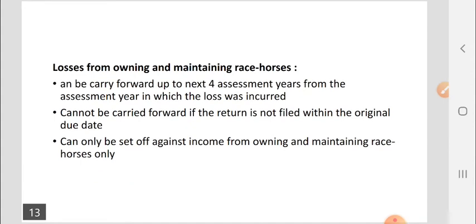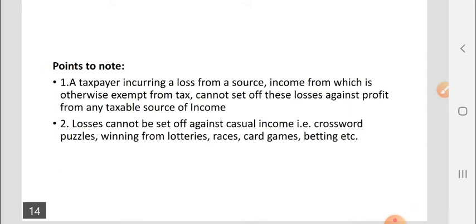Losses from owning and maintaining race horses. This can be carried forward up to the next 4 assessment years from the assessment year in which the loss was incurred. It cannot be carried forward if the return is not filed within the original due date. It can only be set off against income from owning and maintaining race horses.